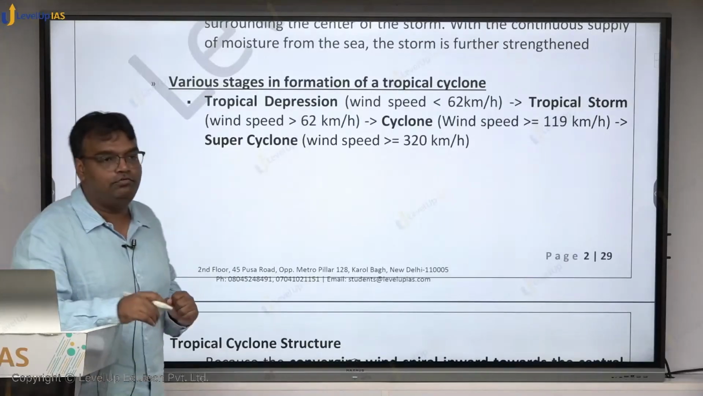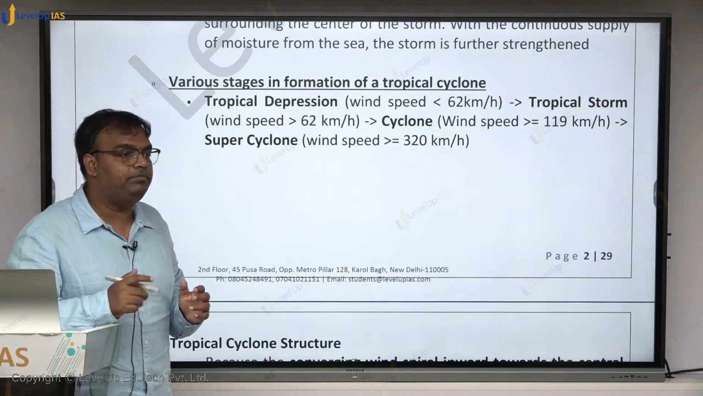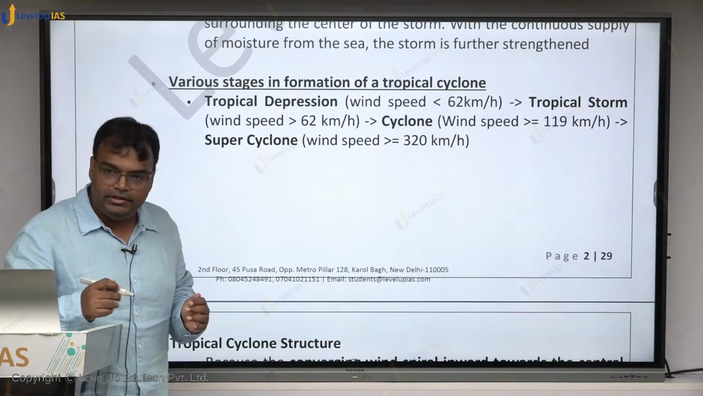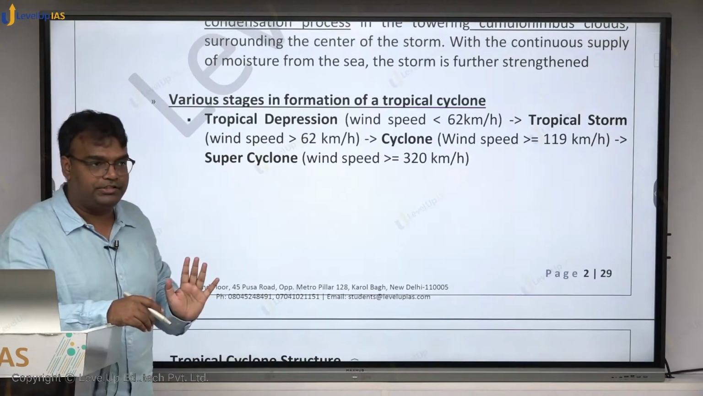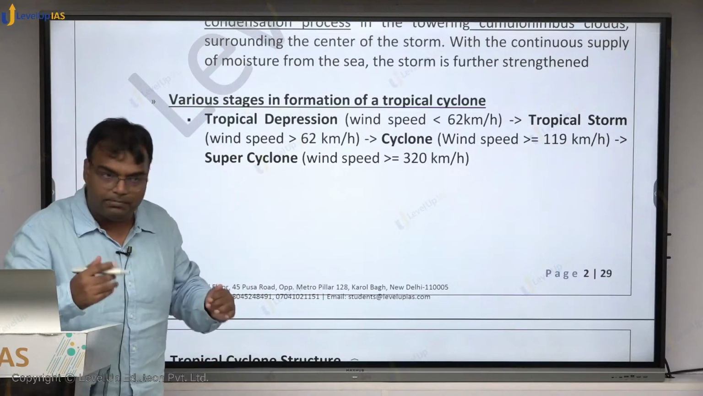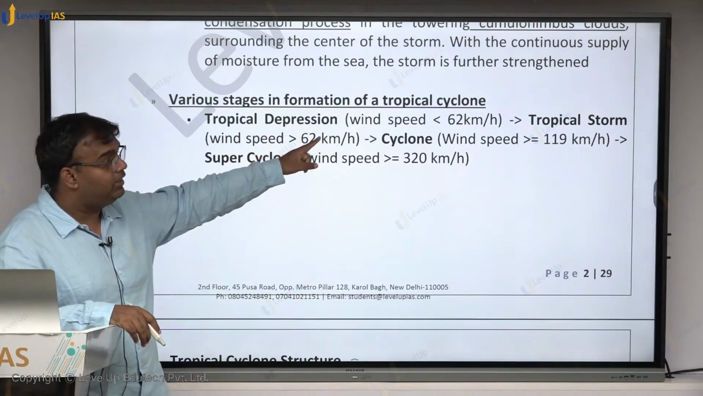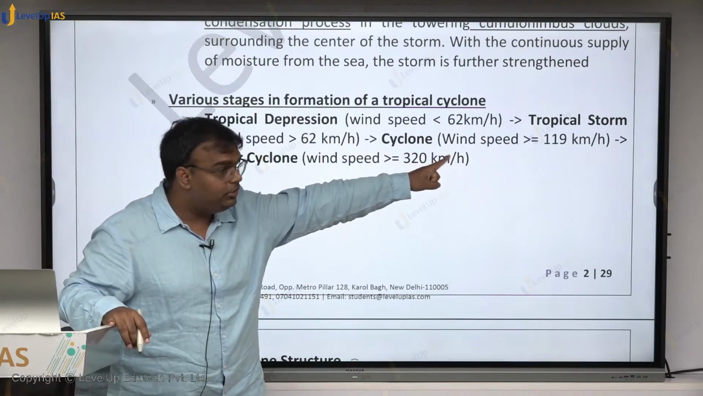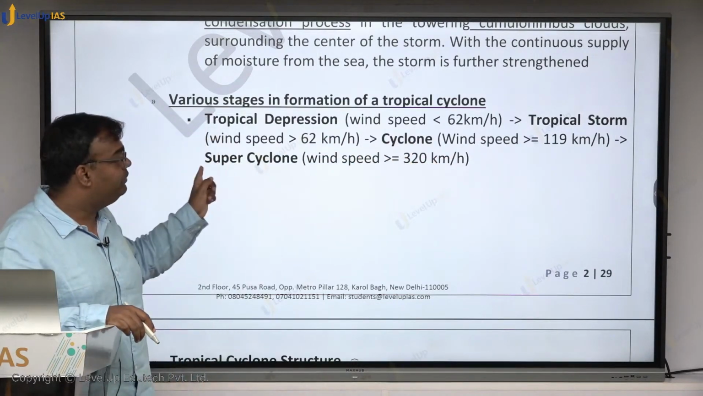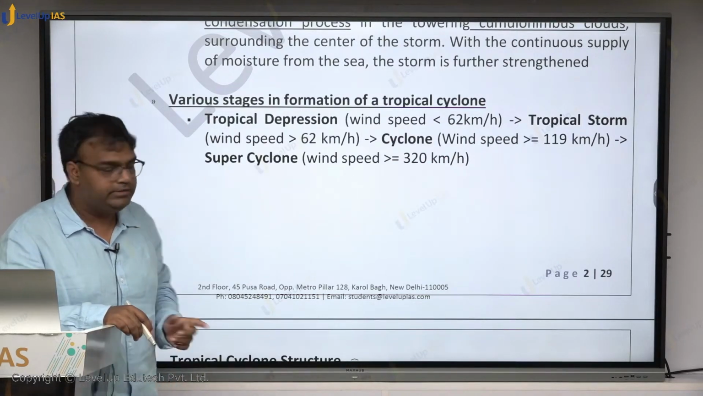Various stages in the formation of a tropical cyclone. The stage of a tropical cyclone will be decided by how fast it is moving. Initially the wind speed will be lower, so at that time it is called a tropical depression, when the beginning is happening. Then as the wind speed goes above 62 km per hour, it is called a tropical storm. As it goes above 119 km per hour, it's called a cyclone. And when the wind speed is above 320 km per hour, it's called a super cyclone.